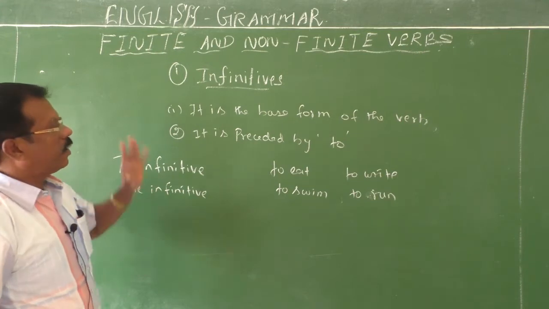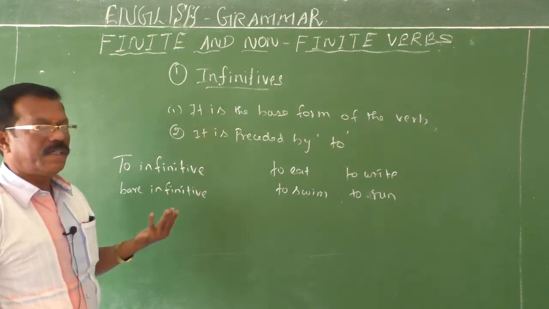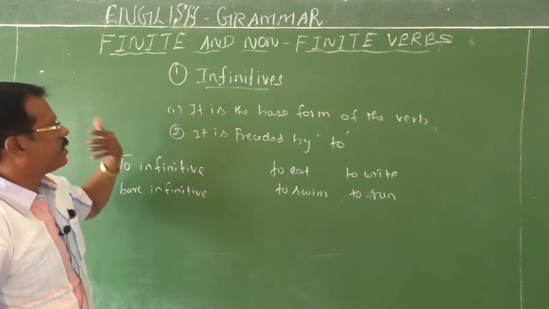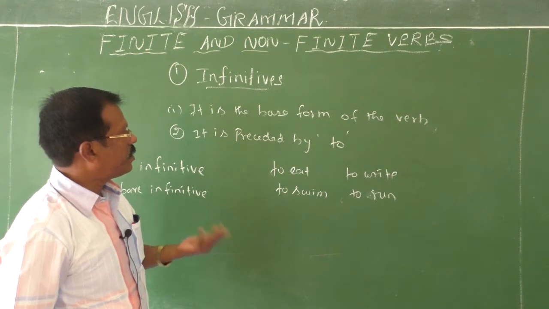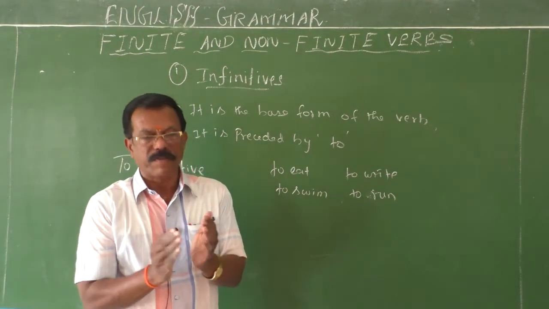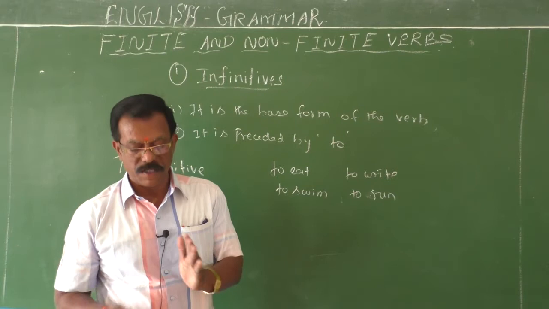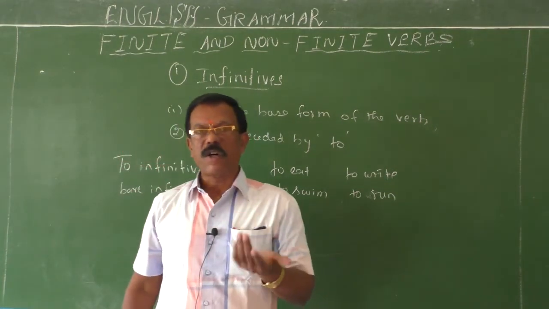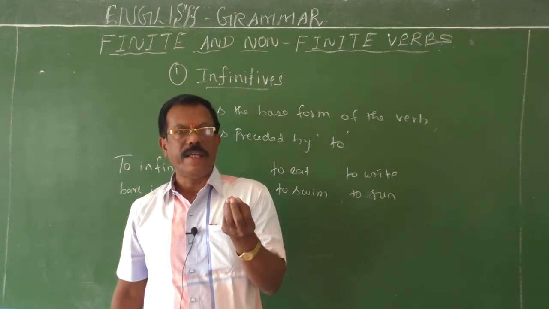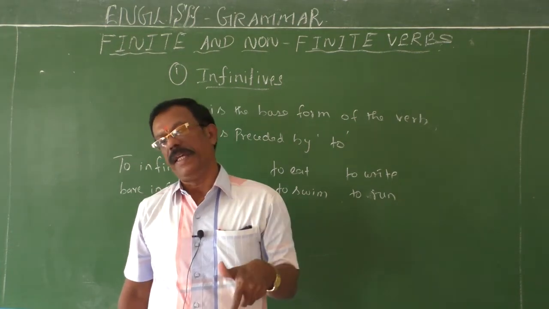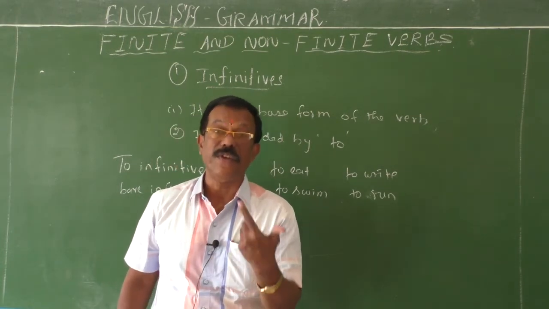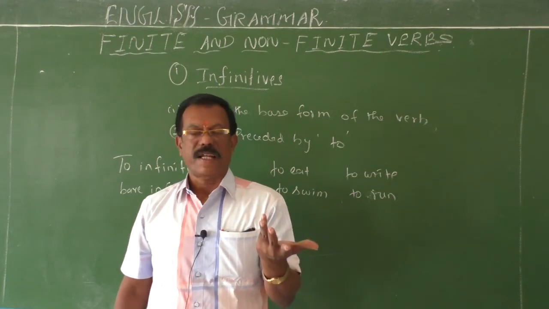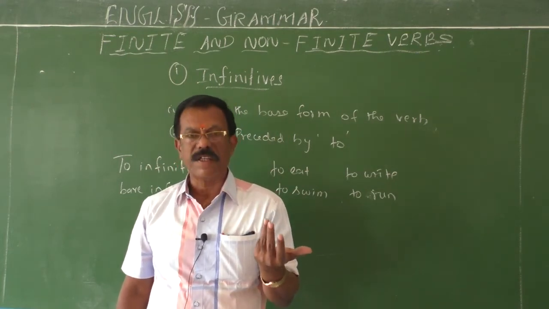I will explain. Just to recall, what is an infinitive? It's the base form of the verb preceded by to. So the base form of the verb used with to is called an infinitive. Why do we call them that? Because it doesn't give any proper or completed meaning. Infinitive means not completed. Therefore, we call them infinitives.